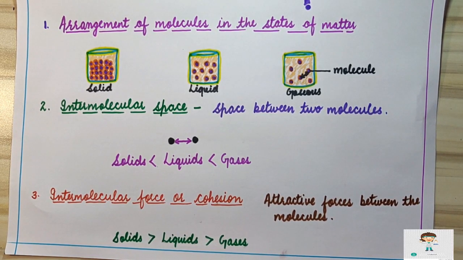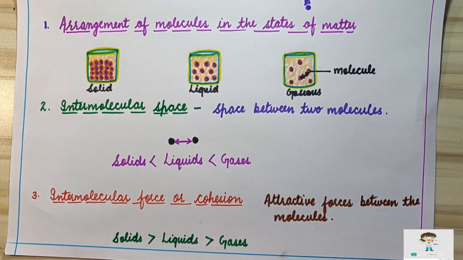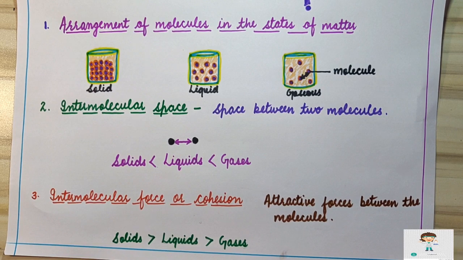So this is how we can define a particular state of matter on the basis of these three factors. So what are these three factors? Number one is arrangement of molecules in a state of matter, second is intermolecular space, and third is intermolecular force. So this is how we can differentiate solid, liquid and gas on the basis of these three factors.